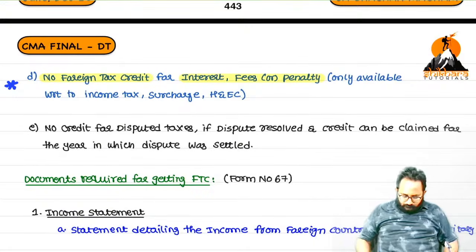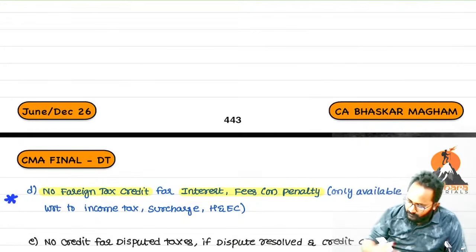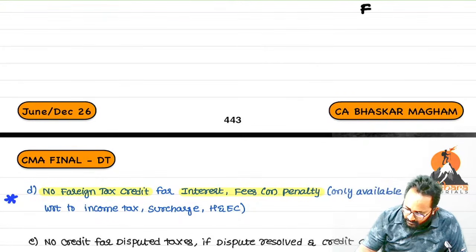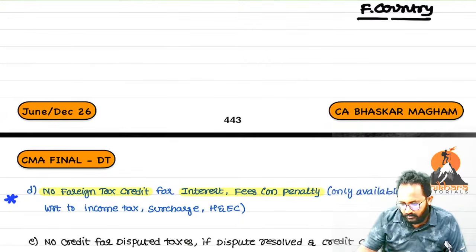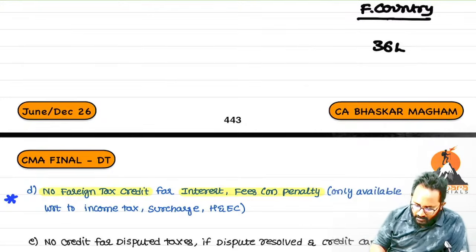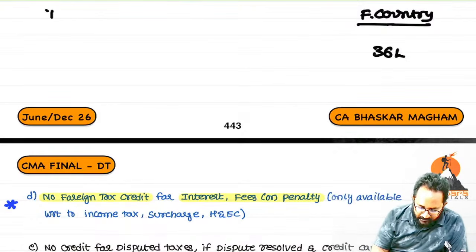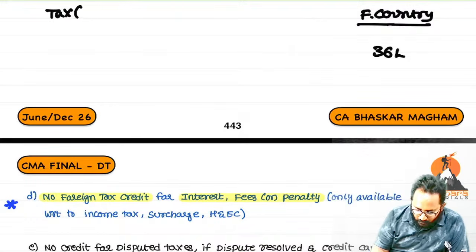Now, example: in the foreign country, we paid 36 lakh tax. How much? 36 lakh. In India, the tax amount including surcharge plus what? Cess.